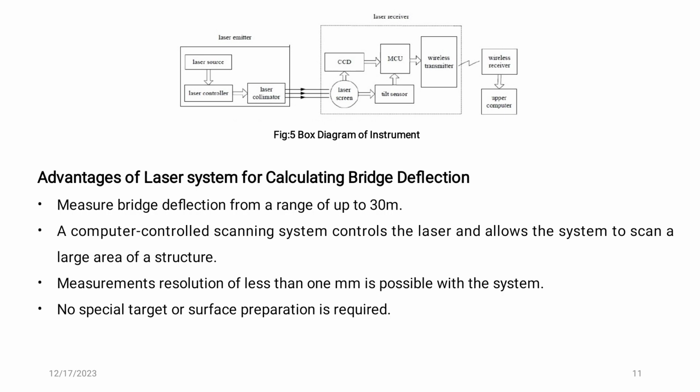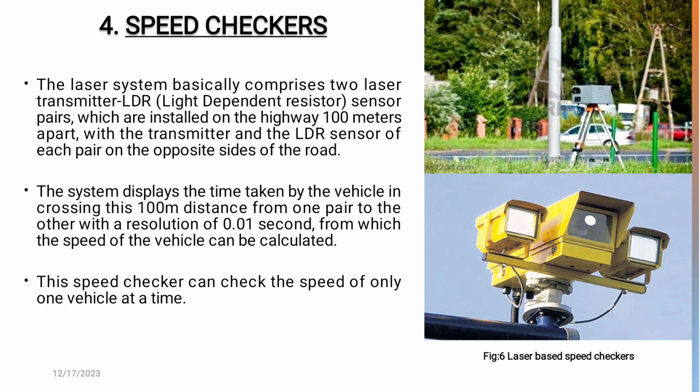There are some advantages of laser system in calculation of bridge deflection. It measures the bridge deflection from a range up to 30 meters. A computer controlled scanning system controls the laser and allows the system to scan a large area of a structure. Measurement resolution of less than 1 mm is possible in this system. No special target or surface preparation is required. So in the next slide, another application of laser, speed checker.